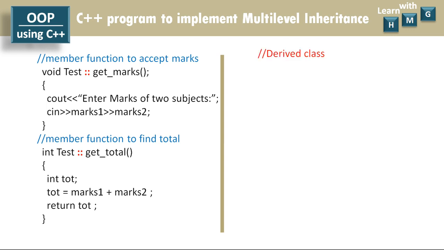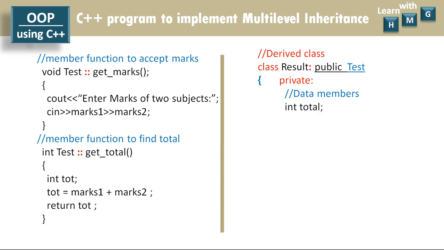Now let us go for class number 3, that is the derived class. So that is level number 2. The name of the class is result and it is publicly derived from class test. So like this, test is the intermediate base class and result is its derived class. In its private section one data member is there, that is total of integer type. In the public section I will display the value of total.